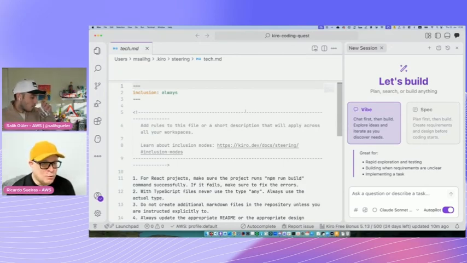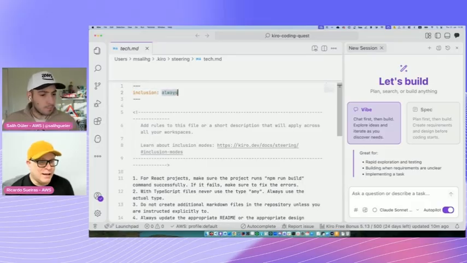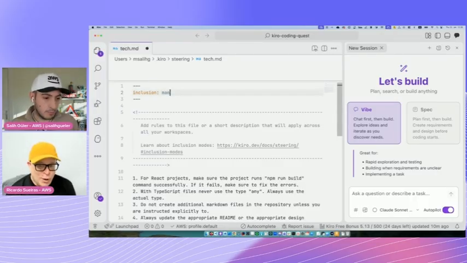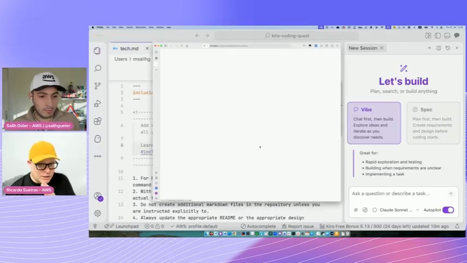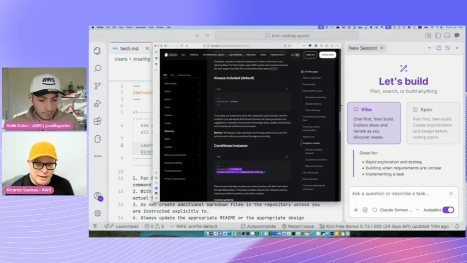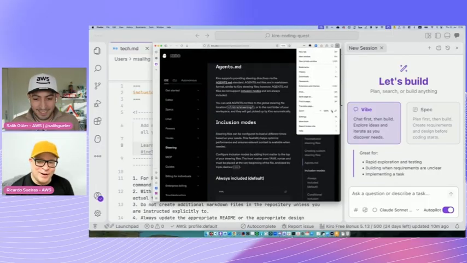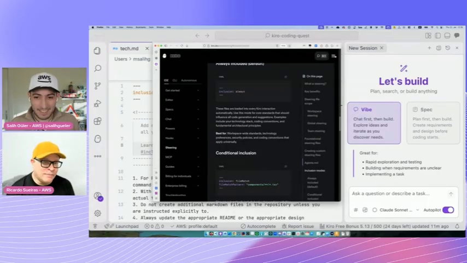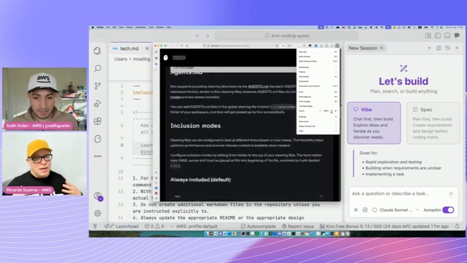We can, for example, ask it to do a file match. So maybe we only want to include it if it's a Python file or a TypeScript file. We can also configure it to be manual, so that we have to specify it within the actual IDE chat interface. You've got the little hash sign there. So you've got all these different modes, and this is good because it allows you to have some control.